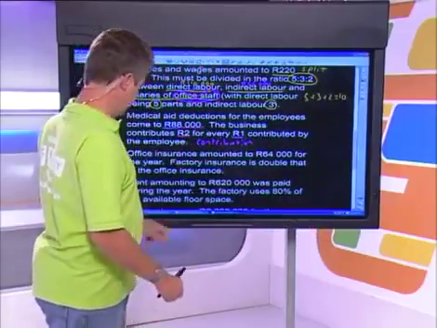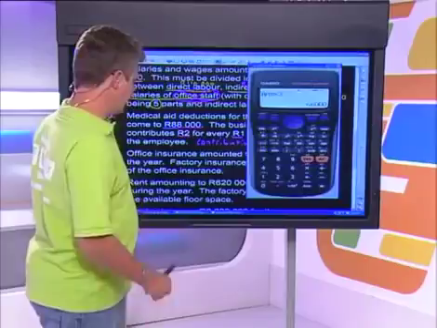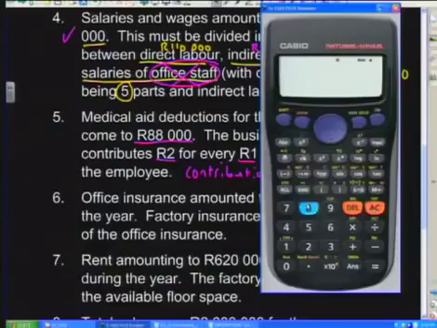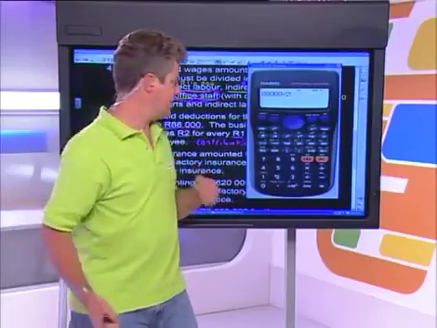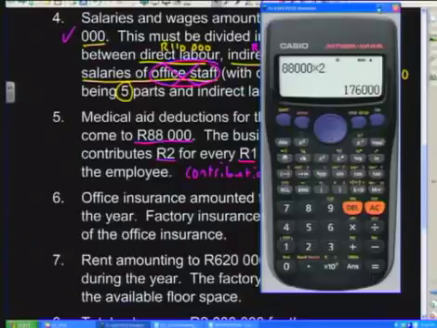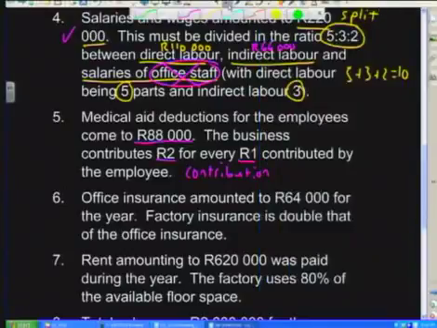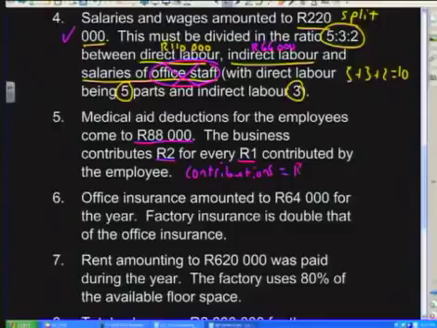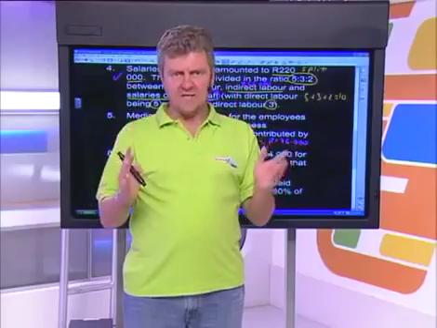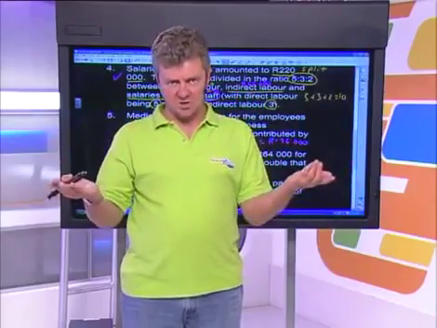If we had to work out the contributions, it's very easy. All we're going to do is take the 88,000, which is the employees' deductions, and multiply it by 2 because the business contributes 2 Rand for every 1 Rand that the employees contribute. If we calculate that, we get an answer of 176,000 Rand. So let's put that answer in here. The contributions are, in total, 176,000 Rand. Now, what we need to do is allocate the contributions to the correct ledger accounts.